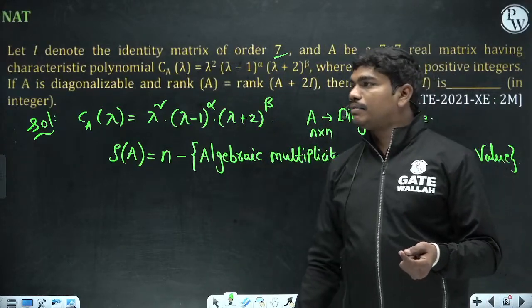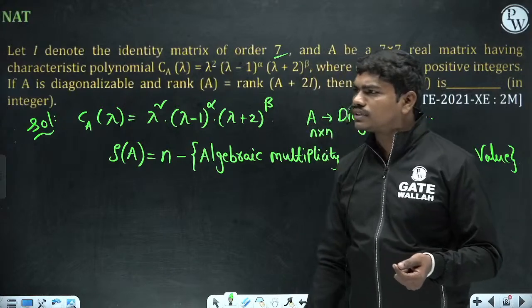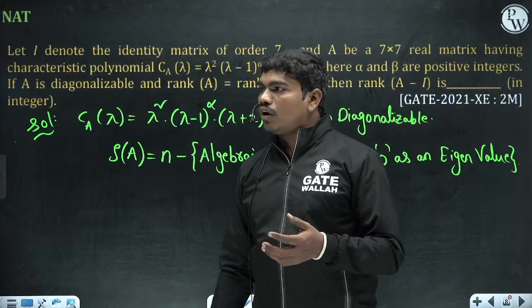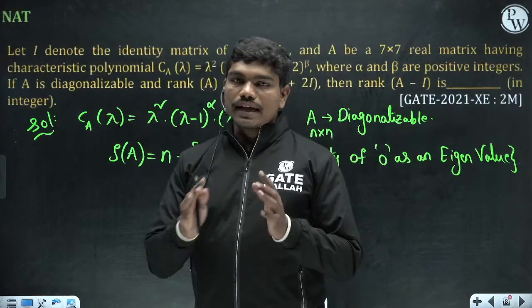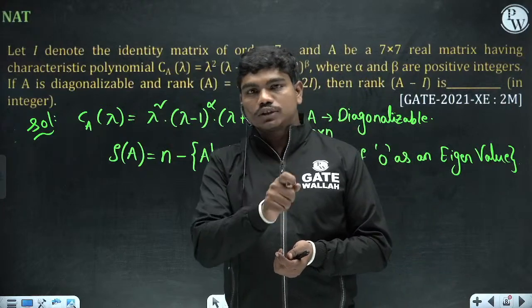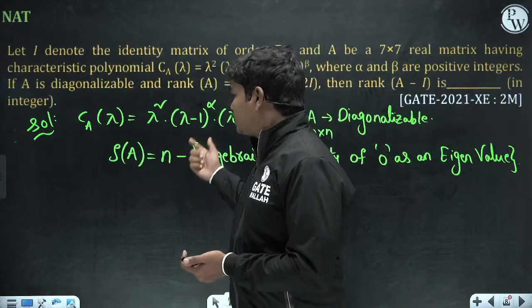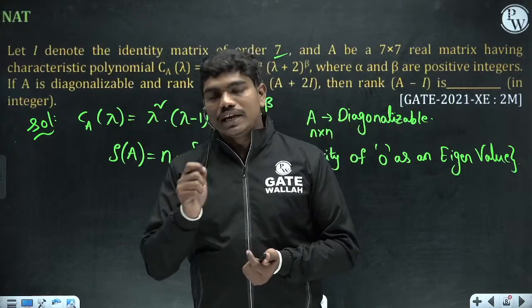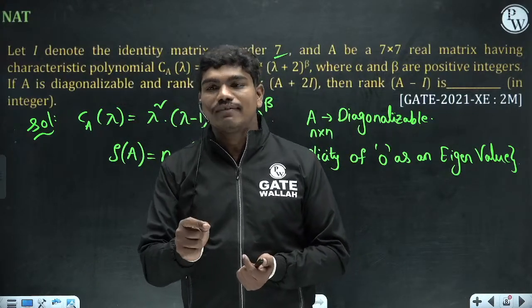Look, M D M inverse, what is this? For diagonalizable, rank should be n or what? Only then linearly independent. These eigenvectors should be linearly independent. That's the only condition for the matrix to be diagonalizable. Clear? Rank need not be equal to n. So even matrices which have 0 as an eigenvalue can be diagonalizable.